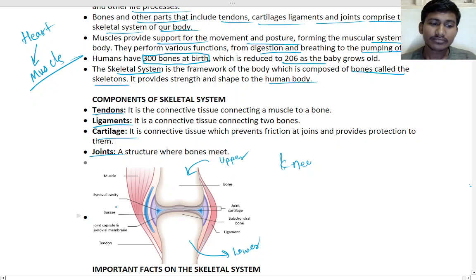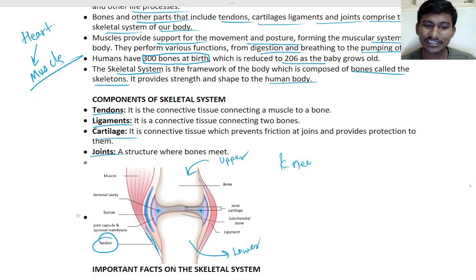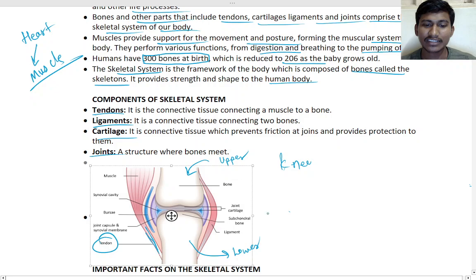Then what are the tendons? These are the tendons. They join the two bones. And then cartilage, this is the cartilage in between the bones, the joint cartilage. And the ligament. So there are different parts you can see here. This is the ligament, this is the joint cartilage, and this is the tendon.